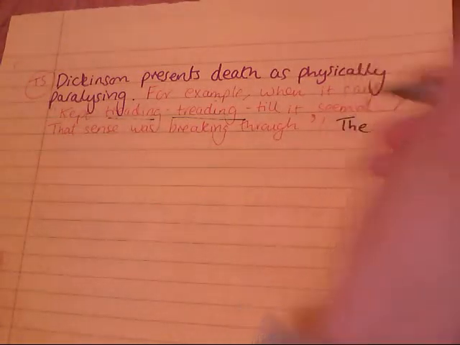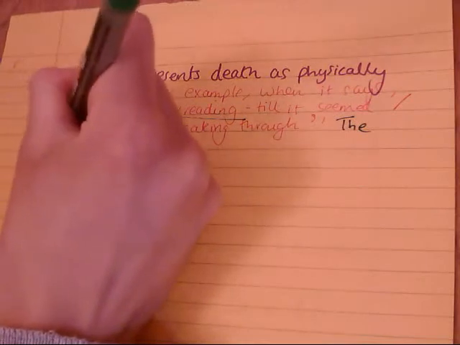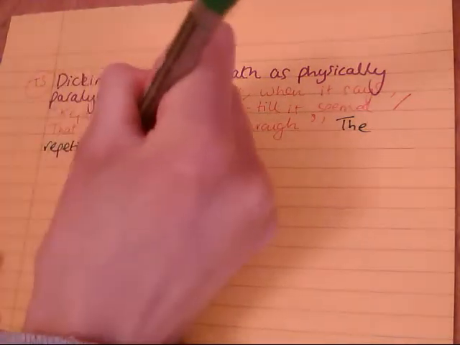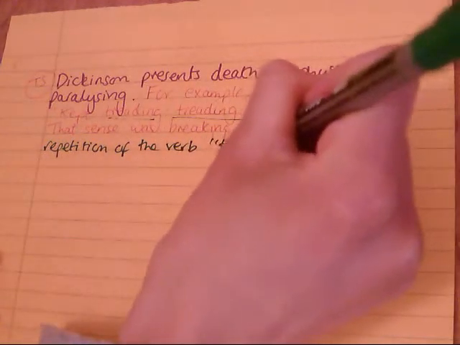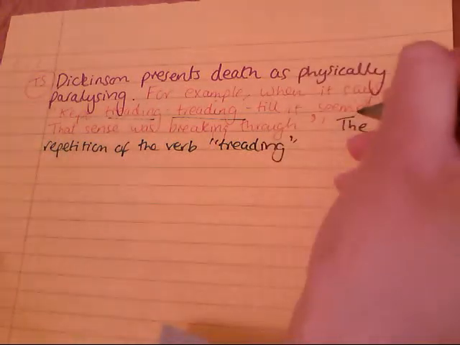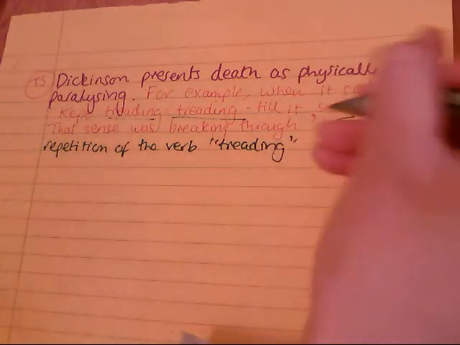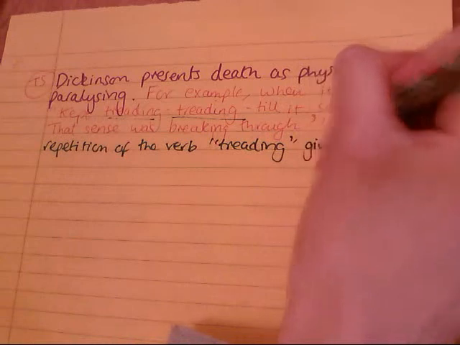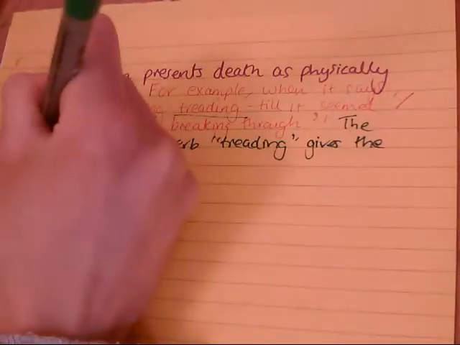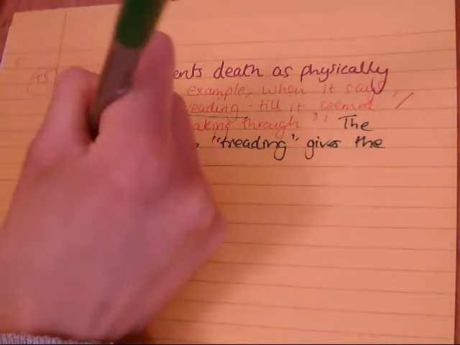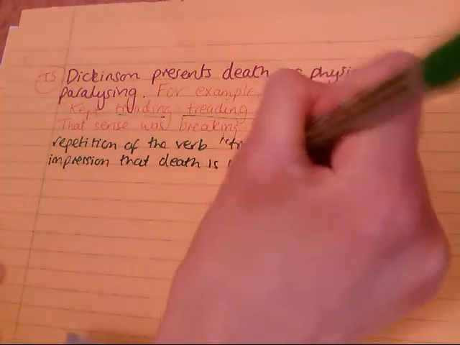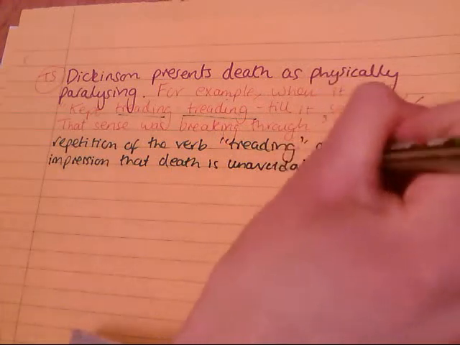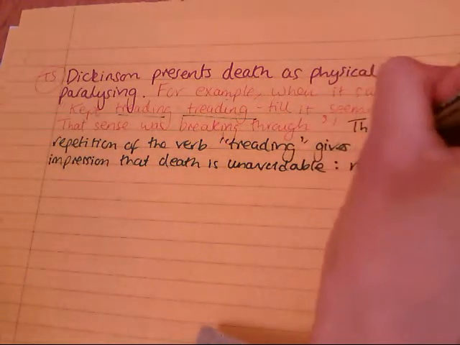So the repetition of the verb treading. And then I need to think about how the repetition of that verb is related to death in any way. And I'm going to say that it gives the impression that death is unavoidable, and nothing that we can do can ever actually prevent it.